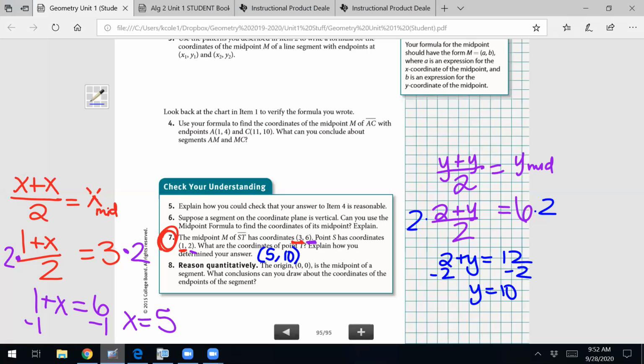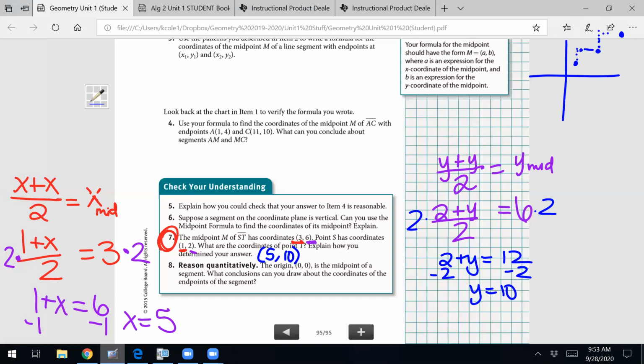Now, that's not the only way to do this. If you wanted to, you could draw yourself a table. You could plot your endpoint, plot your midpoint, and then you could just repeat the slope. You could say, I go up however many, and I go over however many, and then you could repeat it: up, over, and that would give you your other endpoint. So that's another option. If you wanted to draw it out, you could definitely do it that way.